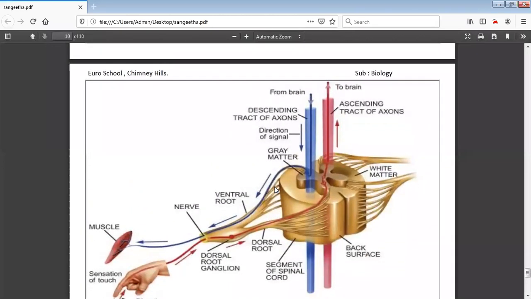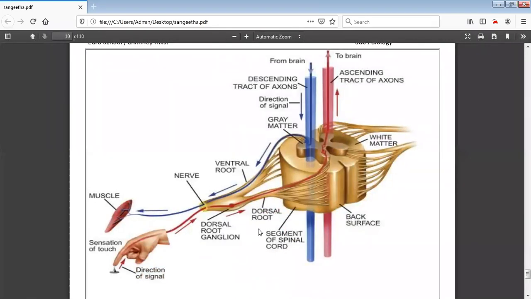So again, can you see this is one more reflex action as per your textbook?